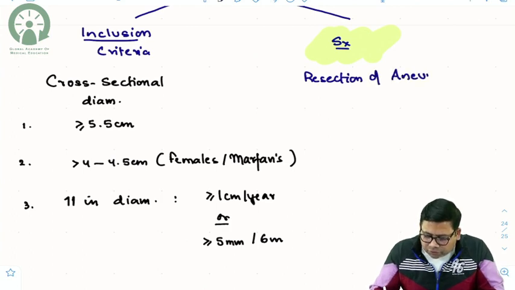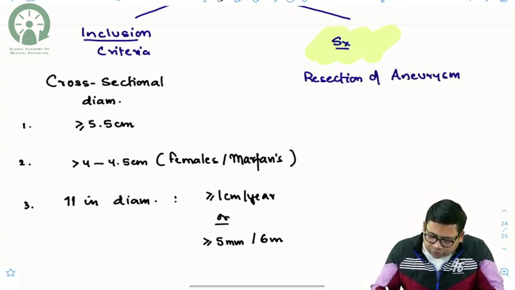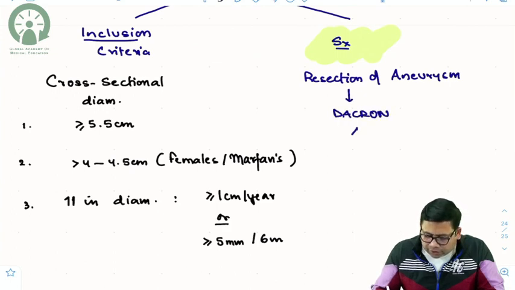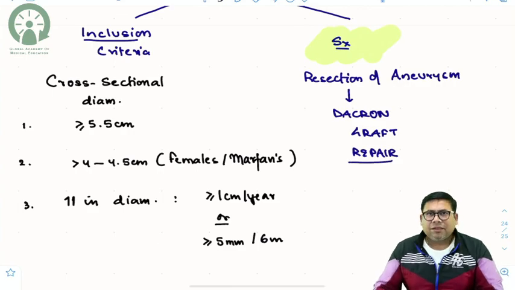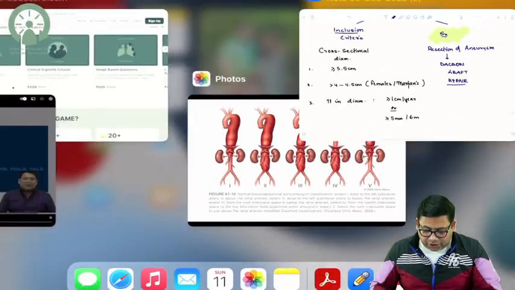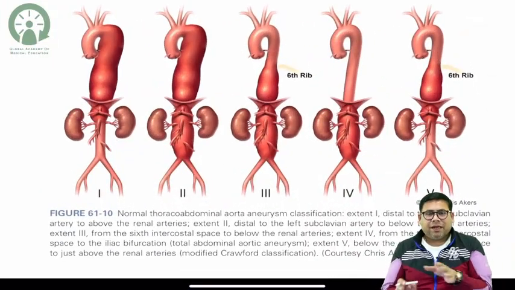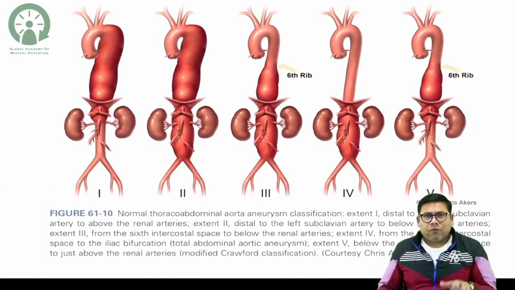So resection of aneurysm, and along with that, we go for a Dacron graft repair. So we go for resection along with Dacron graft repair. Now these are some very simple and important things that we need to understand. I'll take you to the image and you can see all the different Crawfords in front of you.